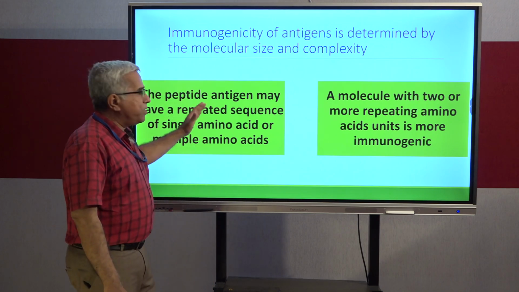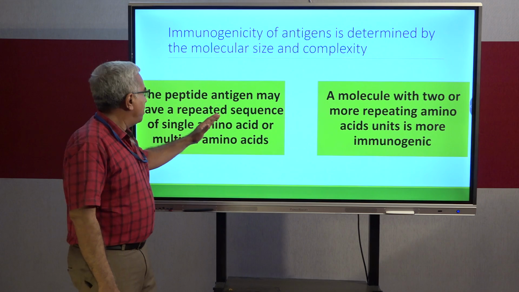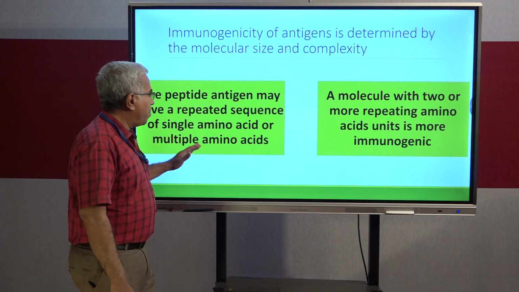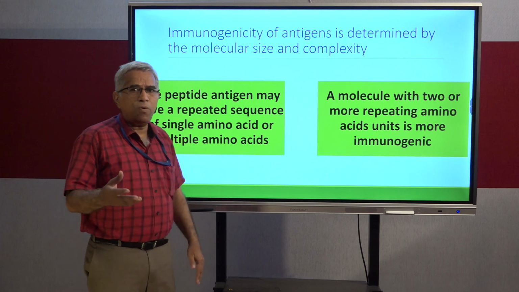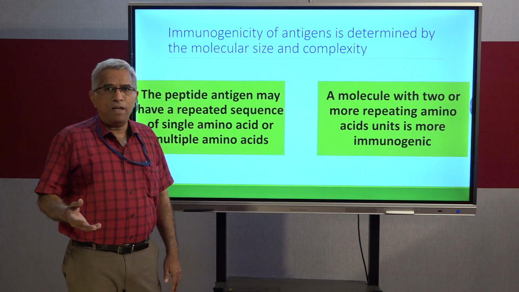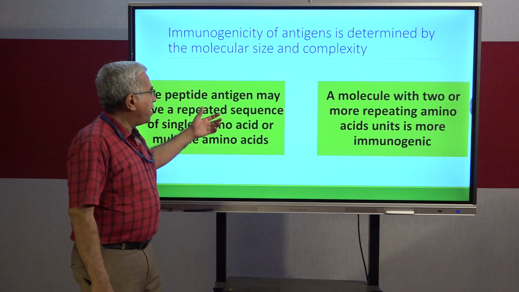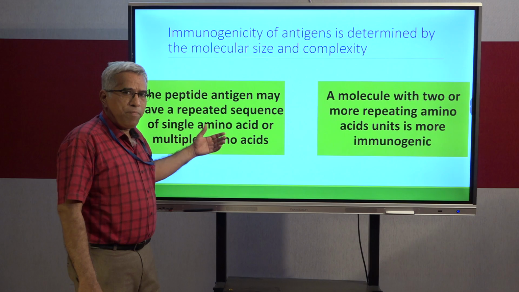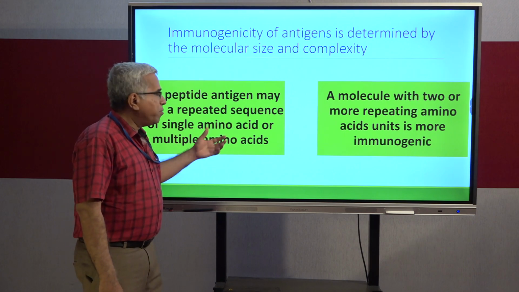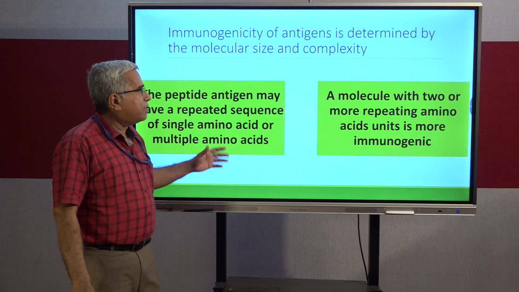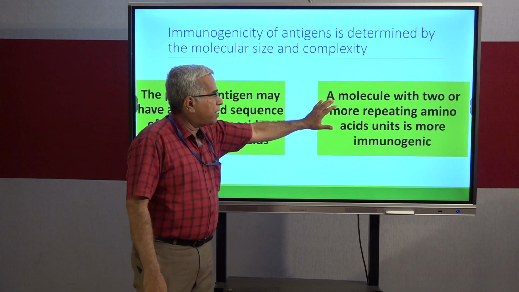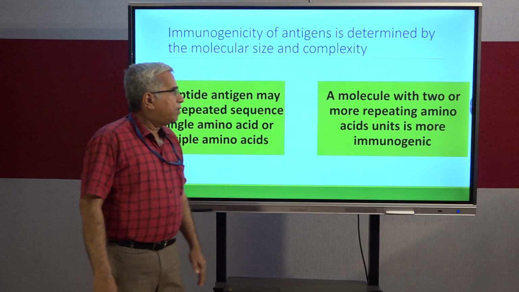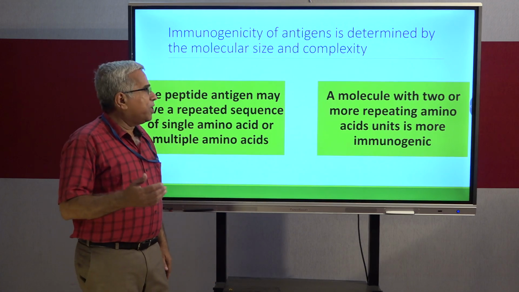The peptide antigen, that means the protein antigen, may have a repeated sequence of a single amino acid or multiple amino acids. You know pretty well that protein is made up of amino acids. In a protein antigen, a single amino acid may be repeated or multiple amino acids may be repeated. In such a case, a molecule with 2 or more repeating amino acids is more immunogenic in nature.